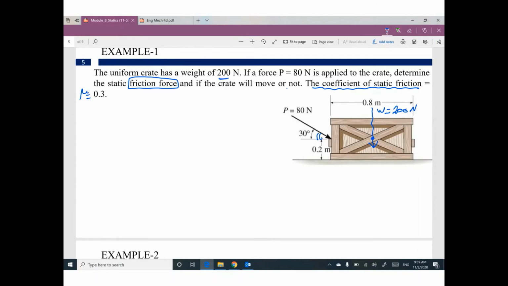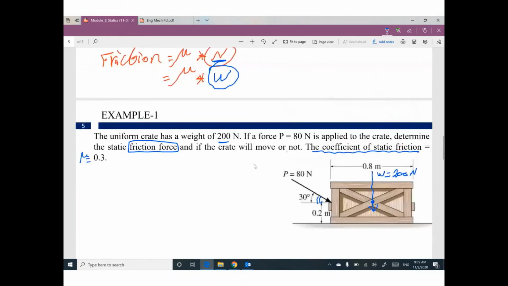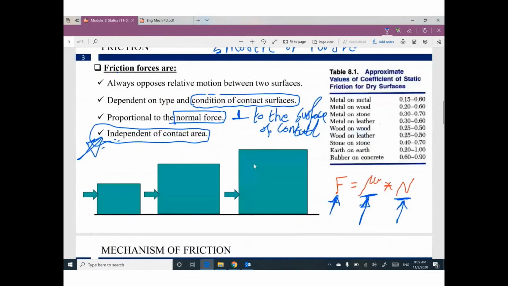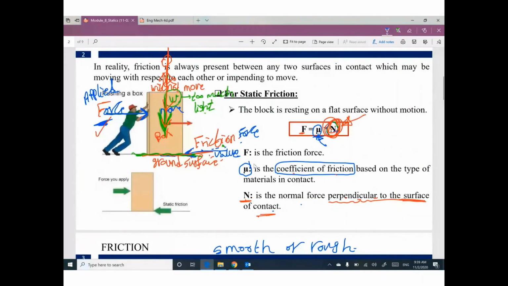Guys, I didn't ask you this question. I told you here we have a force and we have a friction. Can you tell me when this box will be moved? This box will be moved if what?